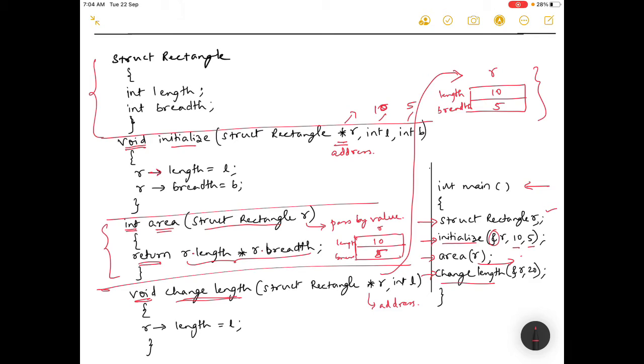Now this is called by address. So r's length will now be modified to, yes you are right, the length which is passed by value will be modified to 20. I hope this example is very simple, you have understood by now.